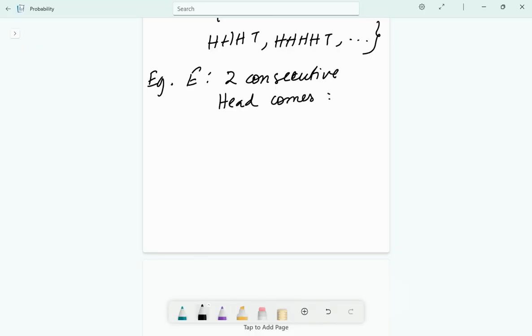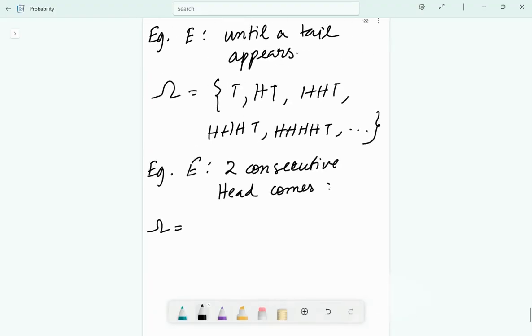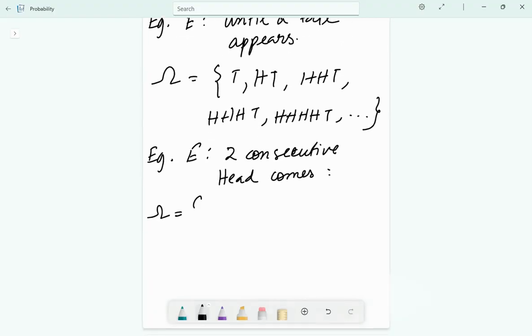Just like the previous one. So the first outcome will be H and H, because that is our required answer, right? We need 2 consecutive heads. So first will be H and H. Then T and H and H. Then T, T, H, H. Then H, T, H, H, and so on.